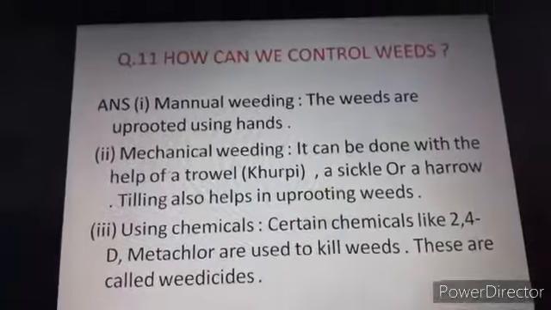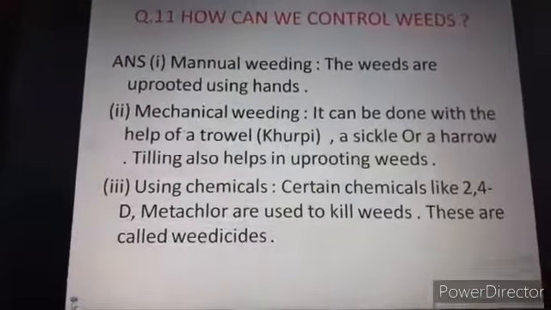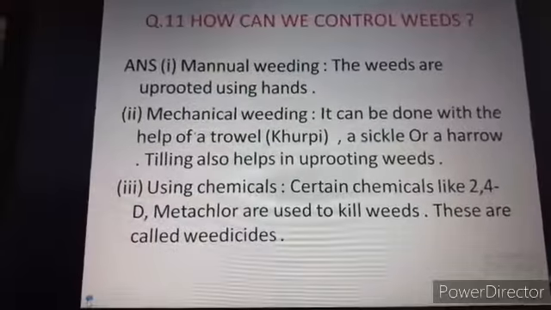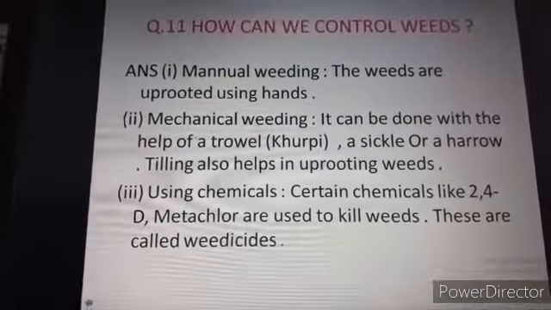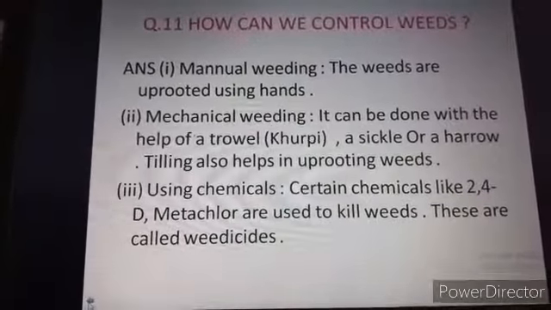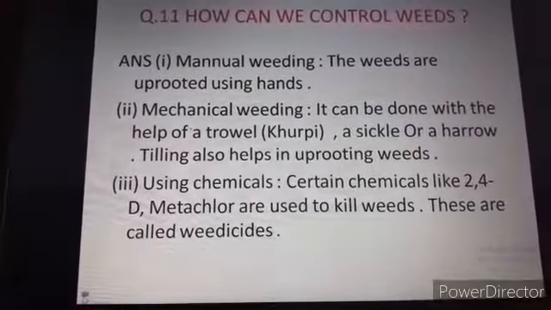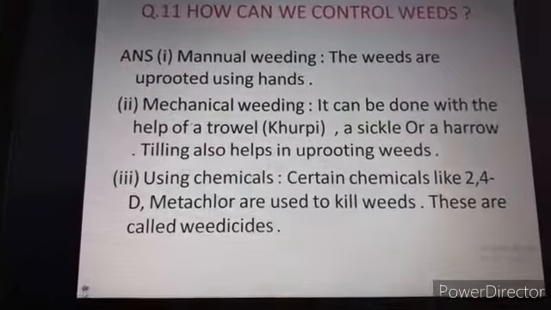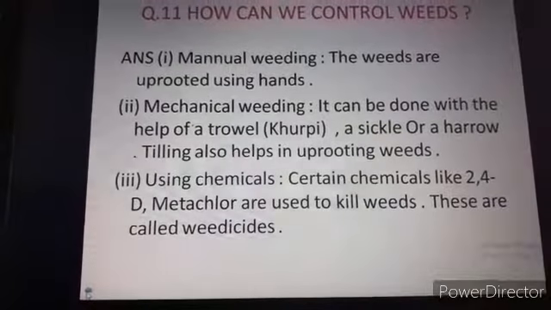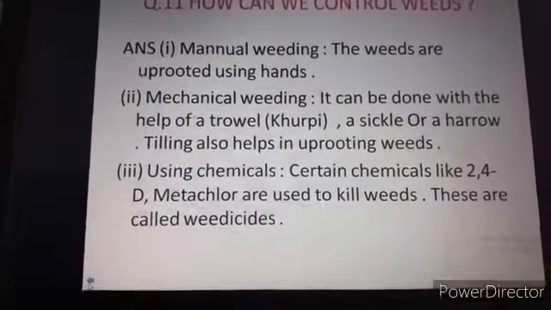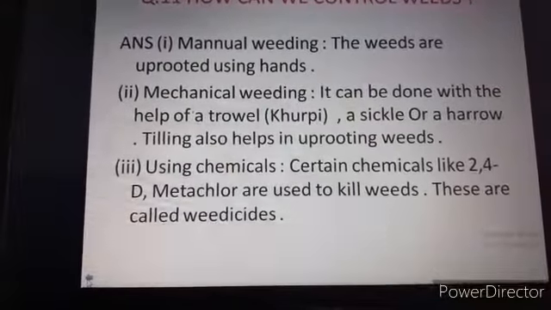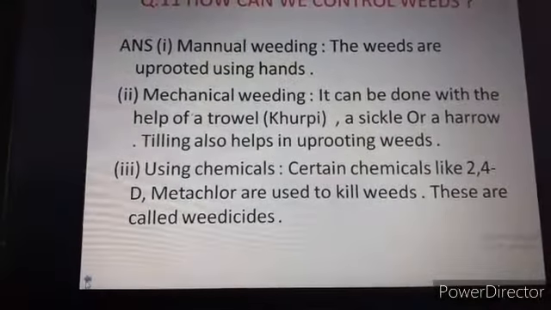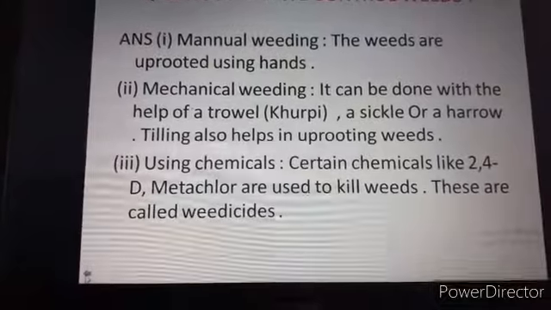Question number 11 is, how can we control weeds? By which method does a farmer control weeds from the crops? The answer is manual weeding. The weeds are uprooted using hands. When the weeds are small in number, the farmer uses their hands to remove them from the crop. The second method is mechanical weeding; the farmer also uses some instrument to remove the weeds from the field.